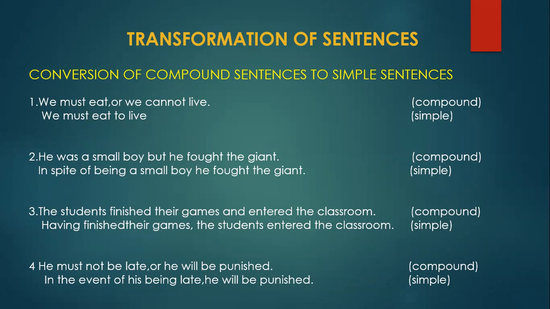Supply the verb; only one finite verb should be there.